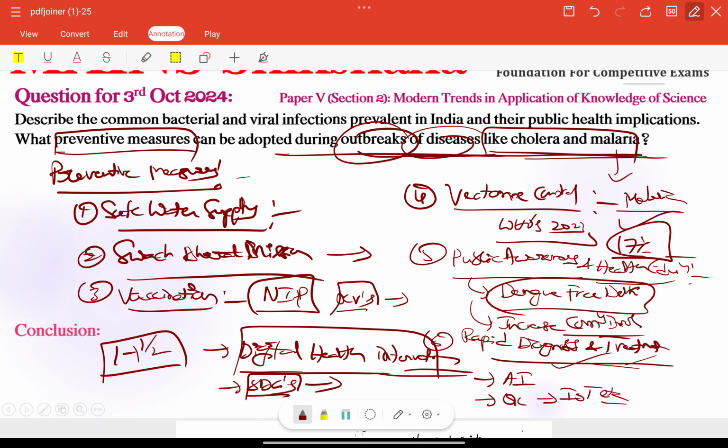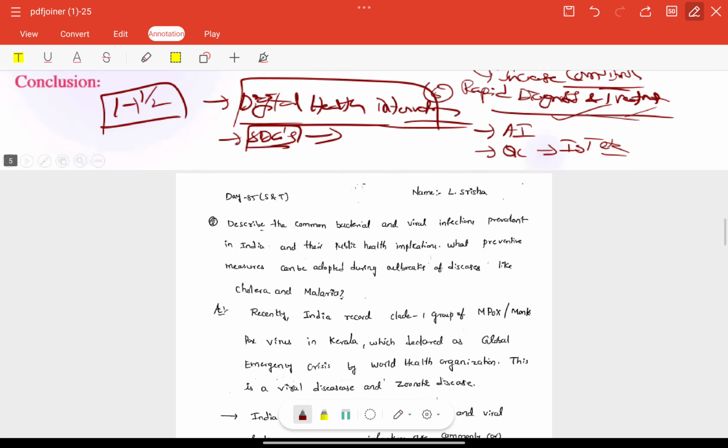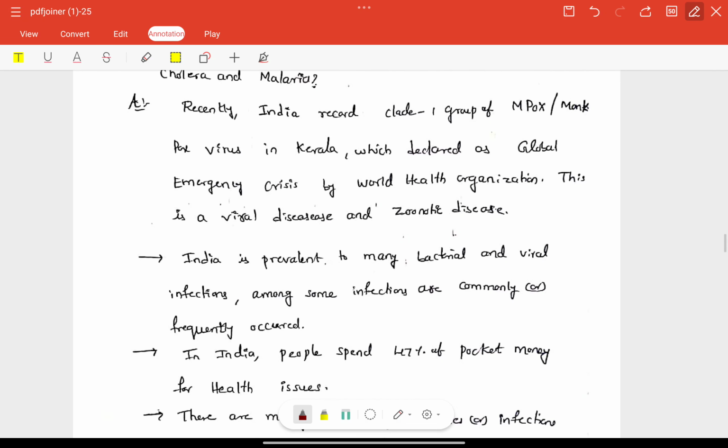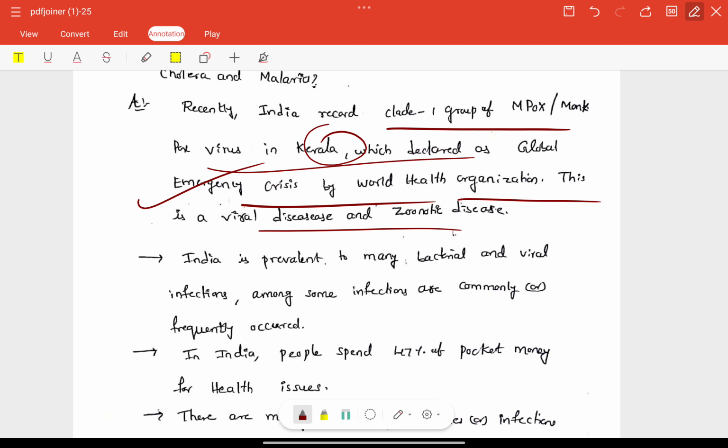So this is the perfect structure according to the keywords mentioned in the question. Let's check today's answer written by Srisha. Recently India recorded a grade 1 group of mpox virus in Kerala, right? Recently included virus, very good.